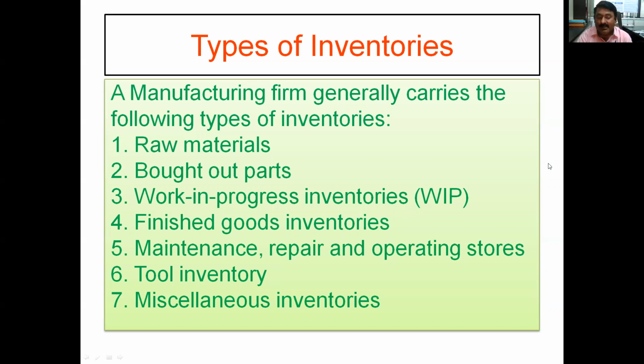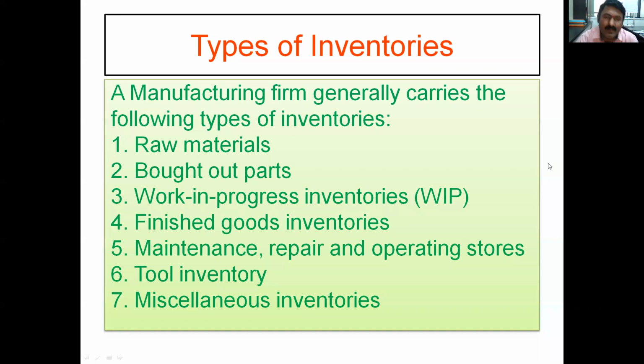There are also miscellaneous items here, like the coolant, oil, and grease required. They are not actually part of the production system and will not directly come into your job, but they have a direct impact. The use of cutting oil and coolant plays a very significant role in the material removal rate and the desired surface finish of the product. So this comes under maintenance, repair, and operating stores. These are the different types of inventory. Different items are there in this list, and their inventory is also very, very important.